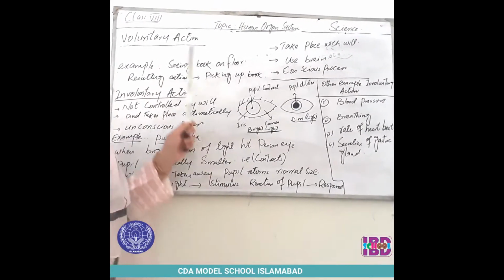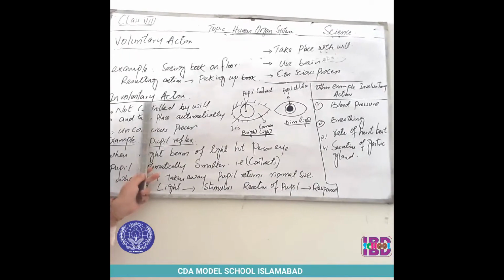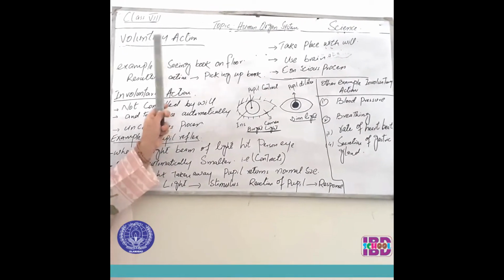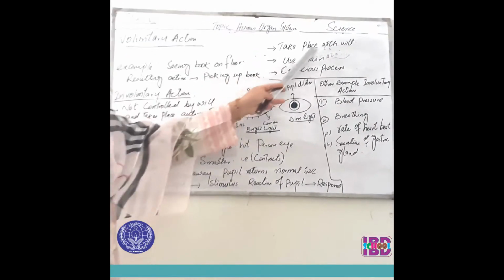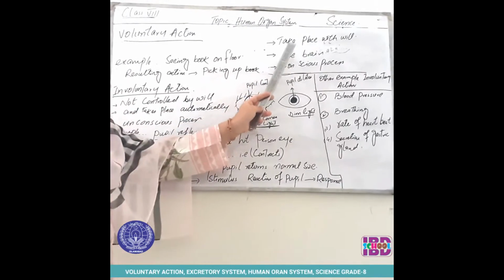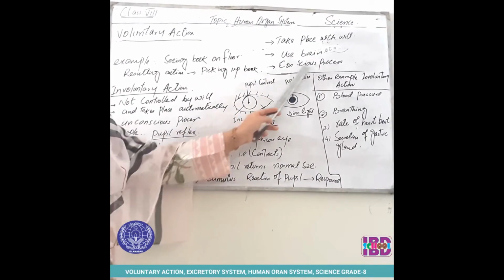The topic is voluntary actions and involuntary actions. Voluntary actions are those actions which take place with will. We can use the brain. It is a conscious process.